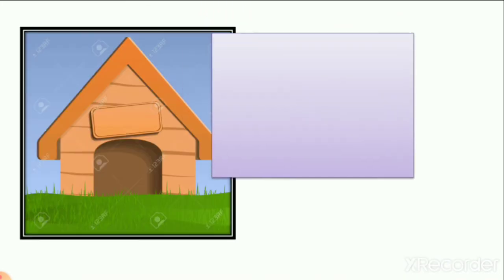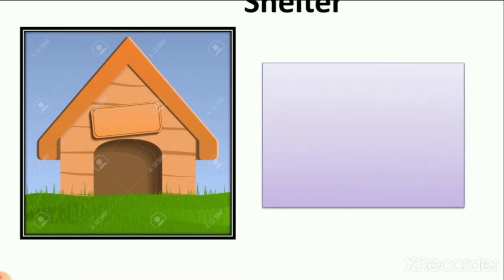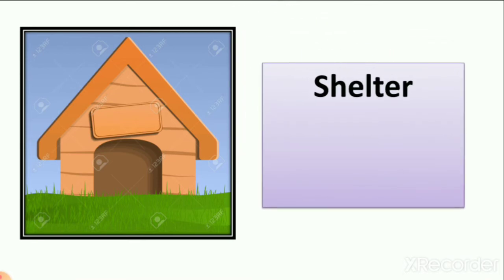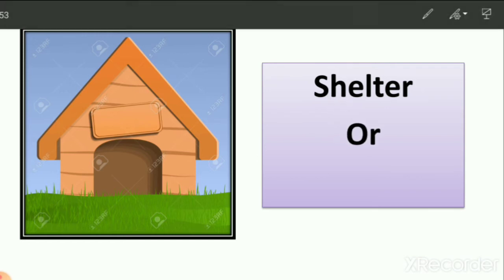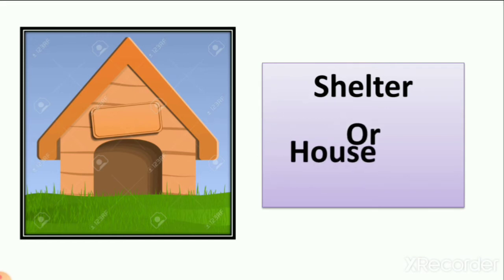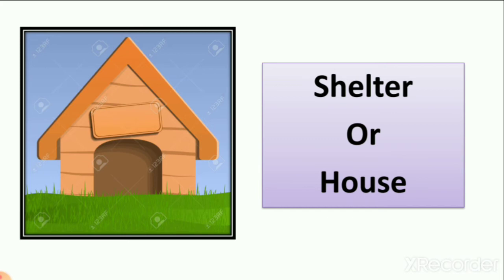So here you can see the picture of one small house. We call it a shelter or house. So now in your mind you can clearly understand what is food and what is shelter. But we learn about shelter and food of animals.